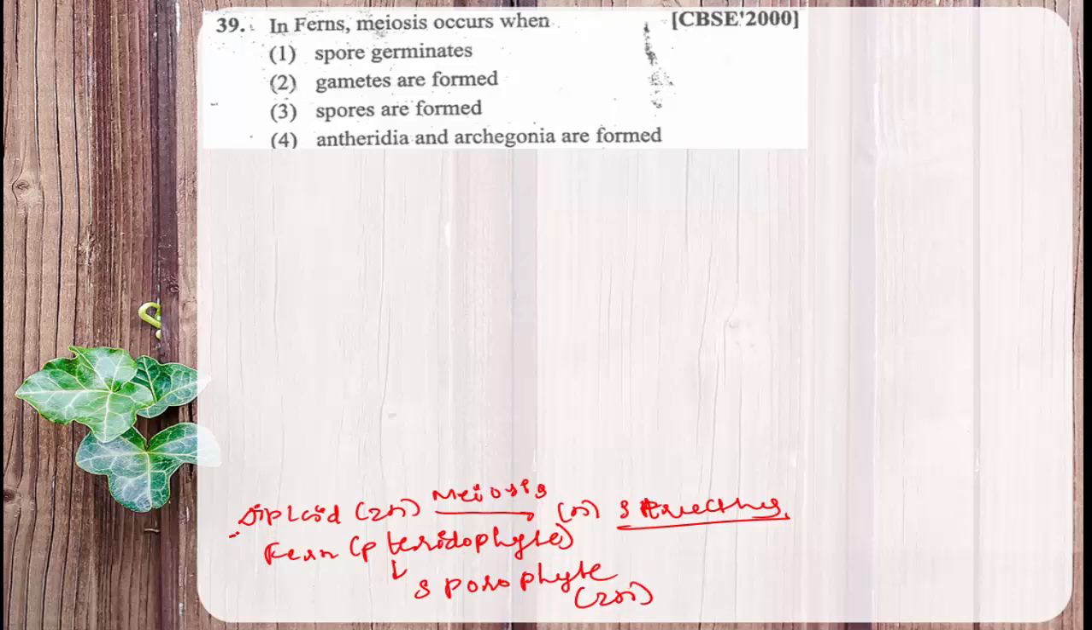So as I told, all the diploid cells undergo meiosis. The sporophyte undergoes meiosis here. As a result, it forms haploid structures called spores. Therefore, in pteridophytes, meiosis takes place at the time of spore formation, because diploid structures are converted into haploid structures, or from the diploid structure the haploid structures are formed. Therefore, meiosis takes place at the time of spore formation.